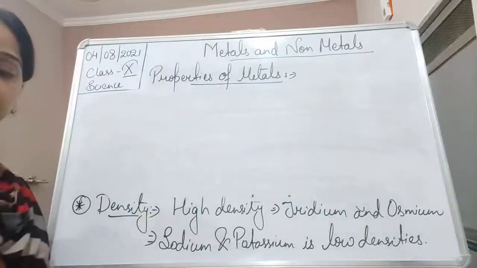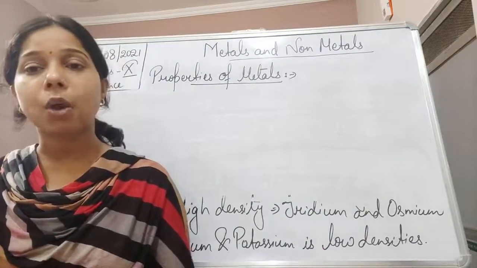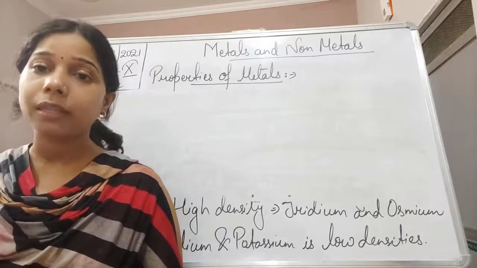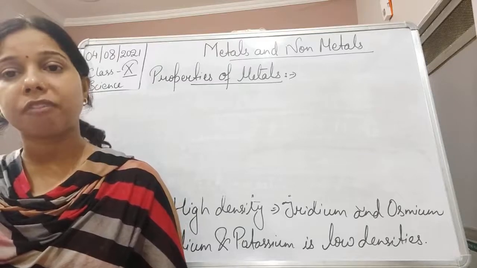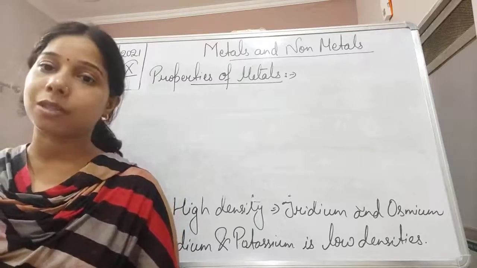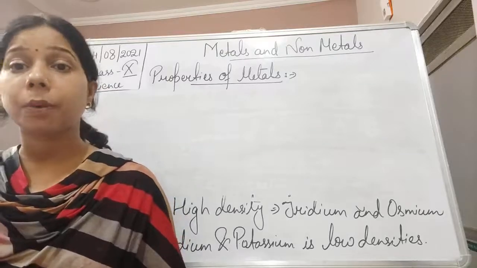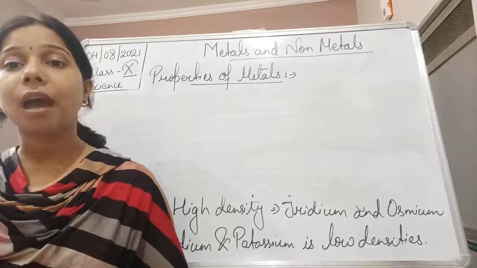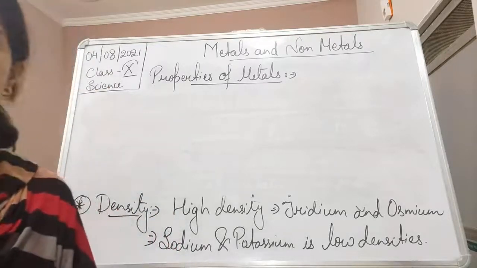Melting and boiling point means how much heat we must apply to it in order to break the bond, and only then can we change the state of the object, the state of the metal, or the state of an element. So obviously here it depends upon the metallic bonding. If the metallic bonding is very strong, we have to provide more heat to it in order to melt it down.